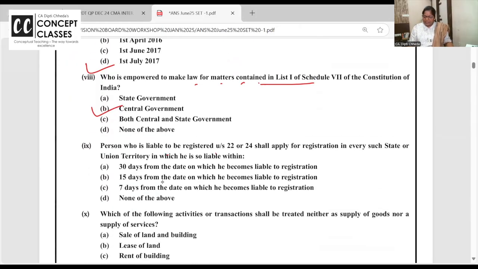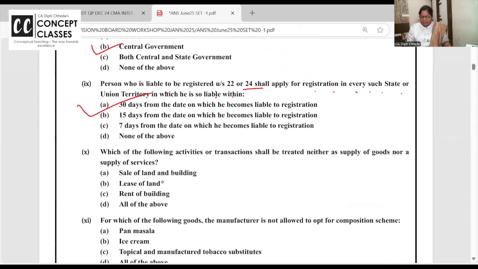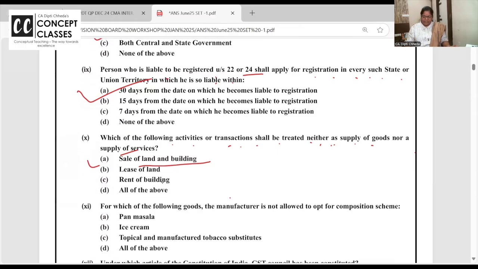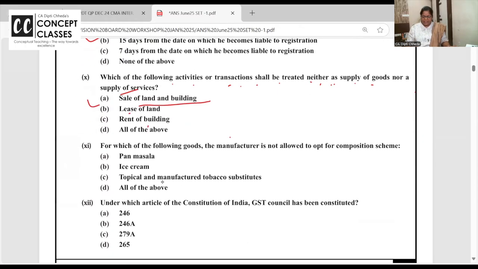Person who is liable for registration shall apply for registration in every state within 30 days. Once you become liable, if you apply in 30 days, effective, वो सब आपको सिखाया है. Which of the following activity shall be treated neither as supply of goods nor as supply of services? Supply of goods भी नहीं है, services भी नहीं है: land and building. They are immovable, they are outside the purview of goods and services. Rest all, GST is applicable.